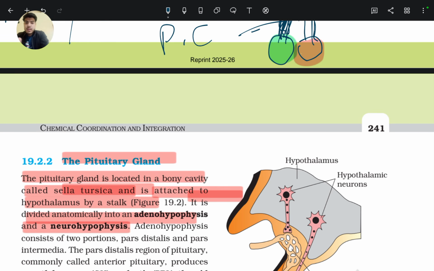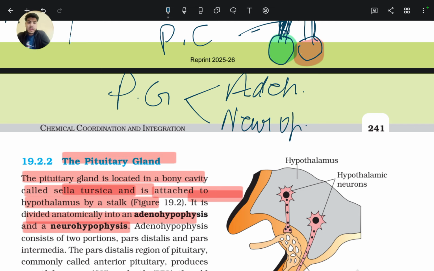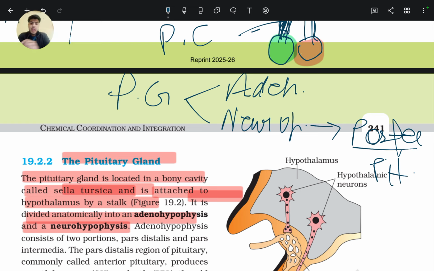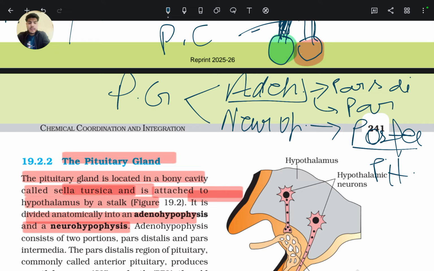The neurohypophysis is also known as the posterior pituitary, and the adenohypophysis is also known as the anterior pituitary.